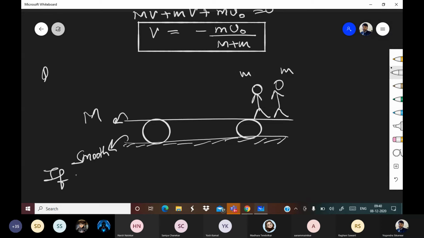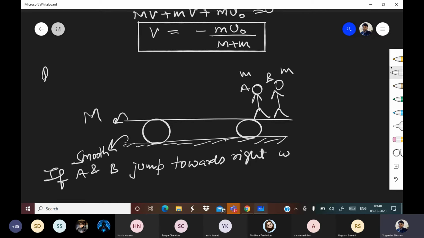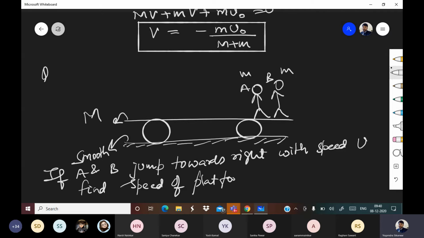Let me call them A and B. If A and B jump towards right with speed u, find speed of platform after both A and B jump.